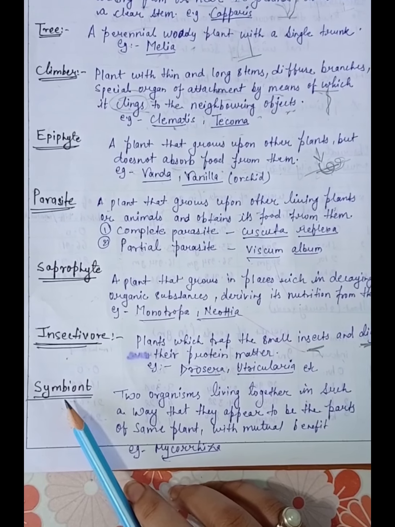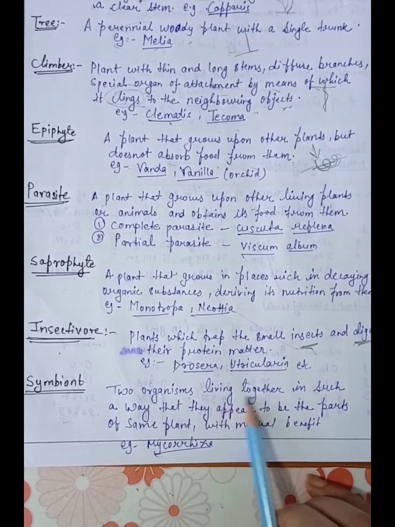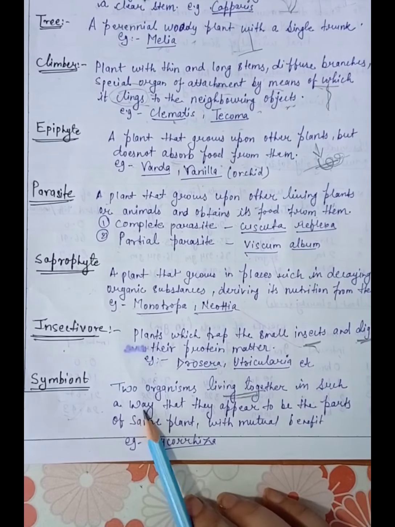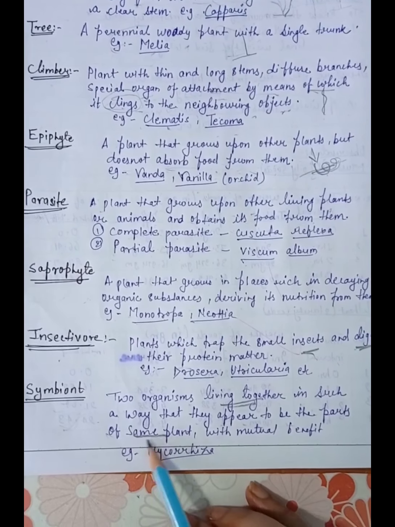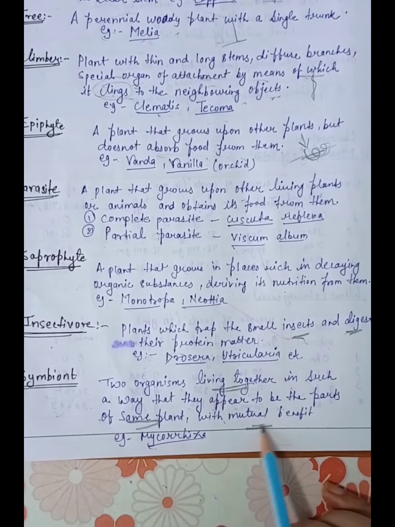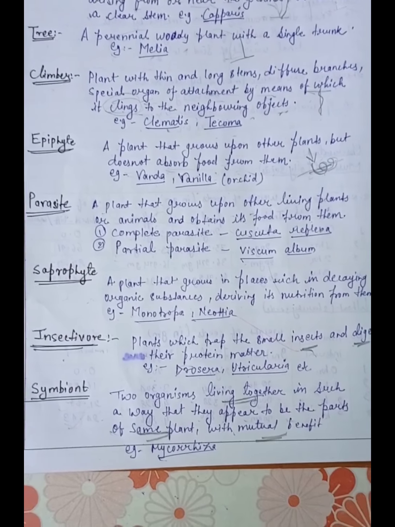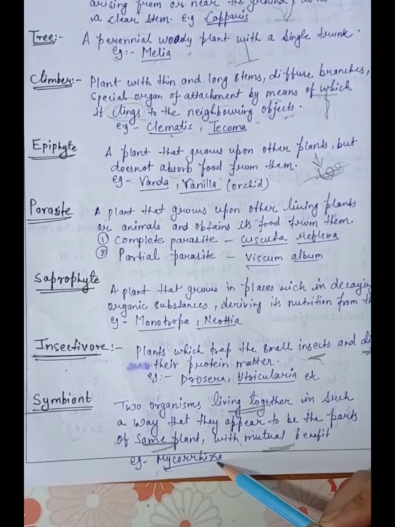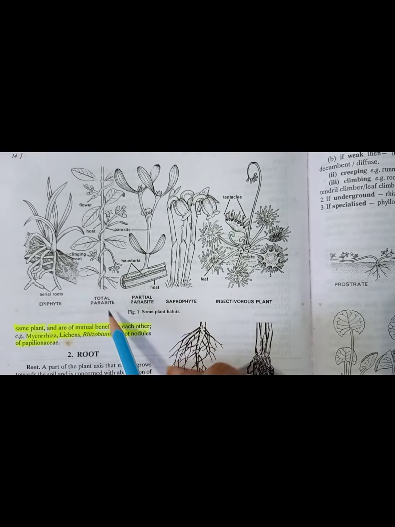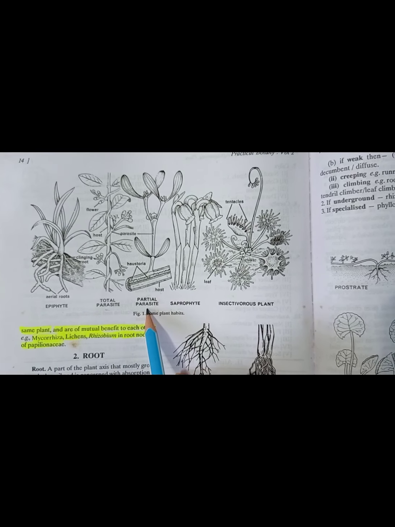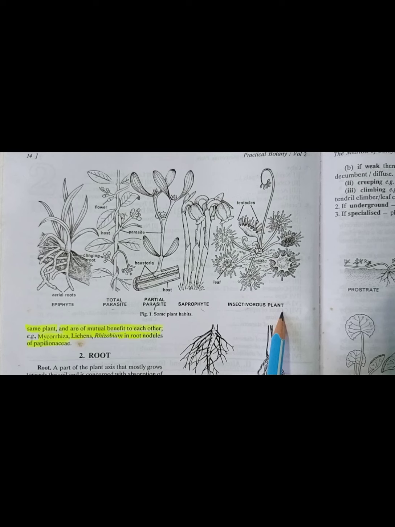And the last one is symbiont plants. In this, two organisms live together in such a way that they appear to be part of the same plant with mutual benefit, and this relation is also known as symbiosis. The example is mycorrhiza. Here you can see epiphyte, total parasite, partial parasite, saprophyte and insectivorous plants.